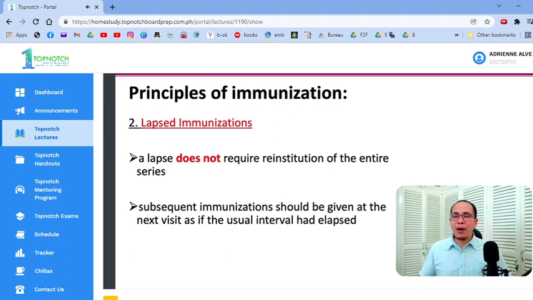So pag may pumunta sa inyo, Dok, kulang pa ako ng isang pneumococcal dose, nabigay yung second dose niya ng 1 year old, sabi ng pedya ko, babalik ako dapat after 1 month. Eh, 1 year old siya, Dok, hindi ako nakabalik, 3 years old na anak ko. Ano gagawin natin? Bigyan mo pa rin yung pneumococcal niya. Okay? Pero ang pneumococcal is not routinely given for more than 5 years of age. So pag 6 years old na yan, Dok, ano gagawin natin? Ay, wala, okay na. Hindi na kailangan. Hindi na siya routine. Okay?